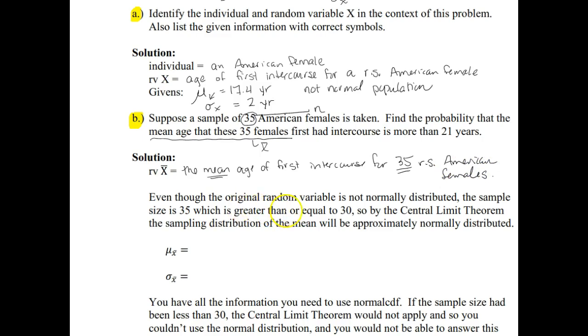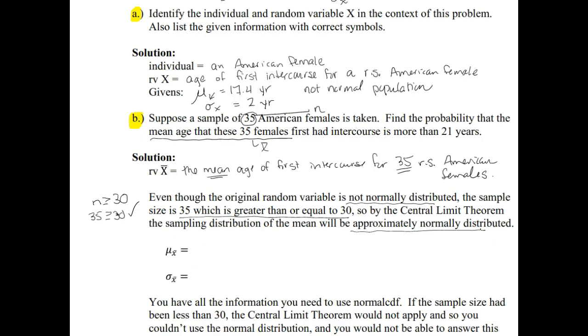Now, even though the original random variable is not normally distributed, the sample size is 35, which is greater than or equal to 30. In this case, the condition we needed was that n had to be greater than or equal to 30. Well, 35 is greater than or equal to 30, so that condition checks out. So by the central limit theorem, the sampling distribution of the mean will be approximately normally distributed.